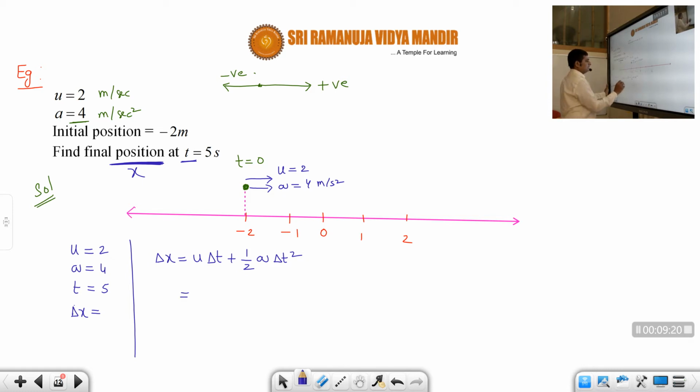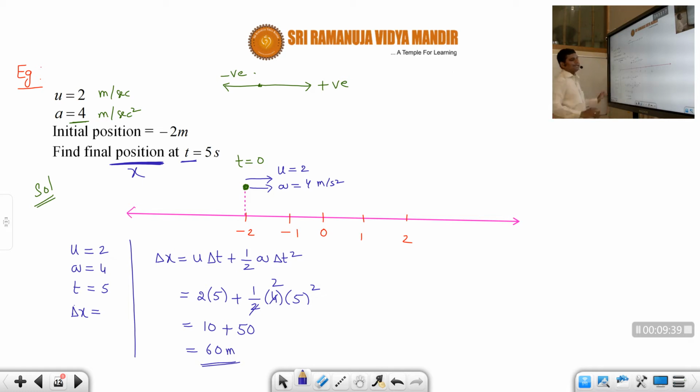Okay. So now let us see delta x equal to u delta t plus half a delta t squared. How much, students? 2 into 5, plus half into what is a, students? 4, into 5 squared. So that is equal to 10 plus 2 times 25, 25 twos are 50. So that is equal to 60 meters.